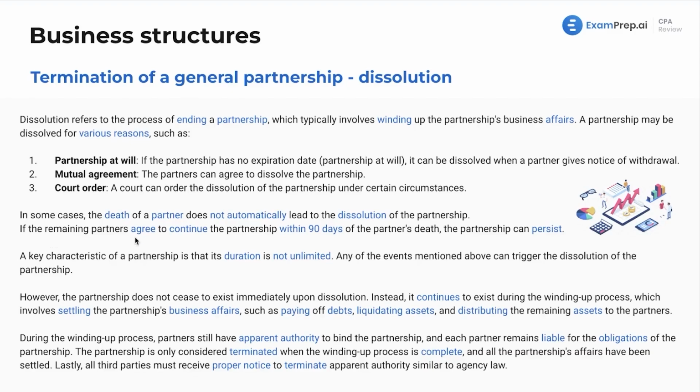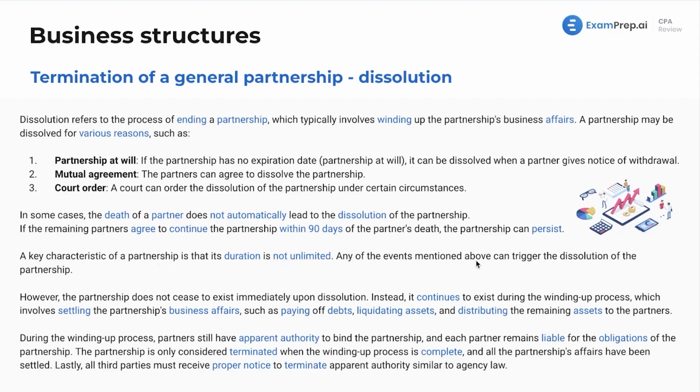Now, if the remaining partners agree to continue the partnership within 90 days of the partner's death, the partnership can persist. And this is kind of what we're referring to. If we have a partnership with three partners, one dies, the remaining partners can agree to continue the partnership within 90 days of the death, and it can continue on. There are like weird, not exceptions, but just other points to cover dealing with that topic, which we'll just see sprinkled throughout partnerships.